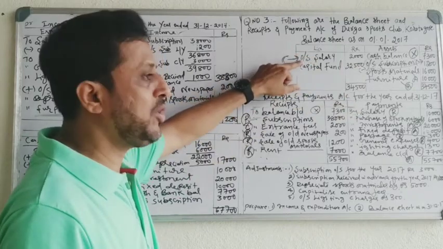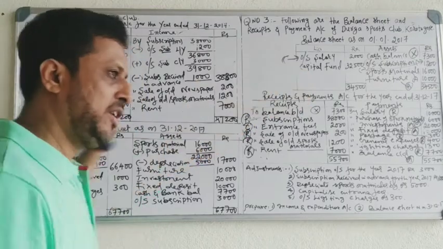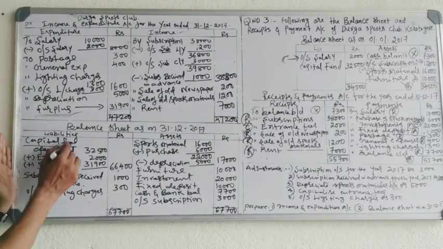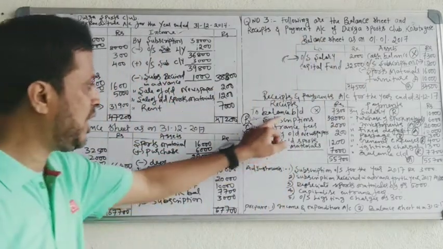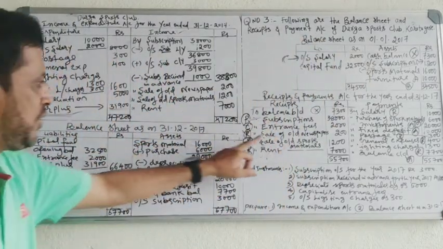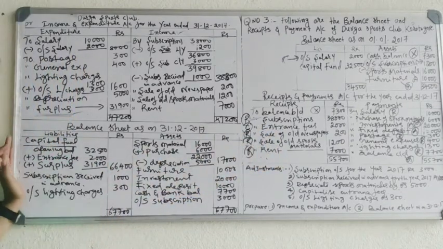Last year balance sheet, outstanding salary. This you have deducted here. Capital fund, take on the liability side. Capital fund opening balance, 32,500. If there is any capital receipt here, add it. There is only one capital receipt, entrance fee. Add entrance fee, 2,000.